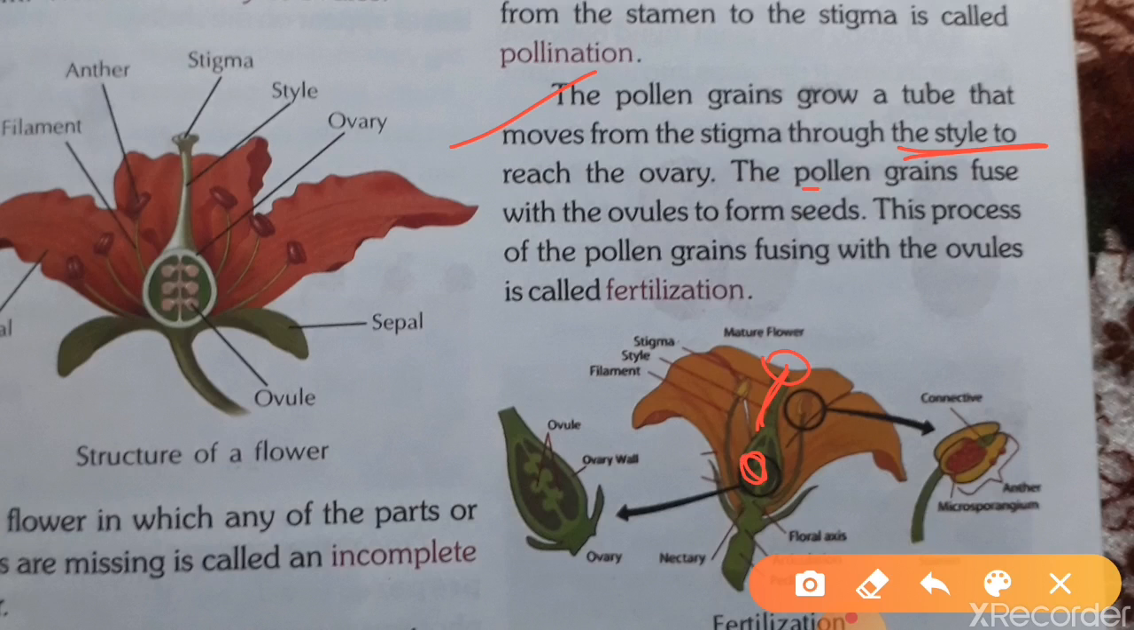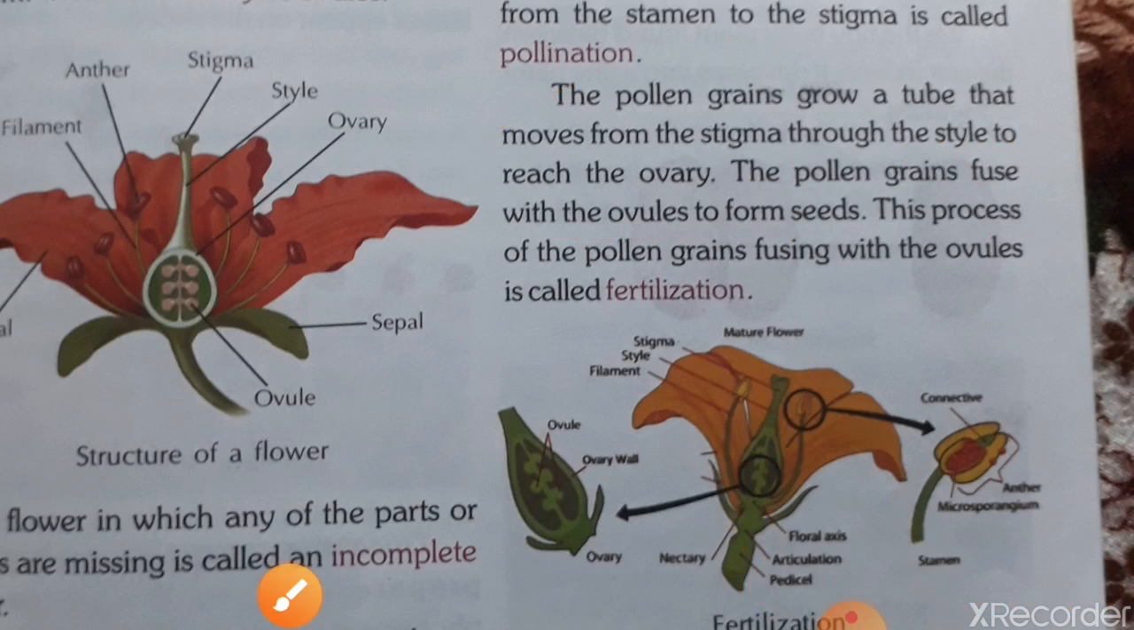And then pollen grain fuses with the ovule to form seed. उसके बाद वो pollen grain किससे फ्यूज़ करता है? ओव्यूल से, जिससे क्या बनता है? सीड. And this process of the pollen grains fusing with the ovules is called fertilization.